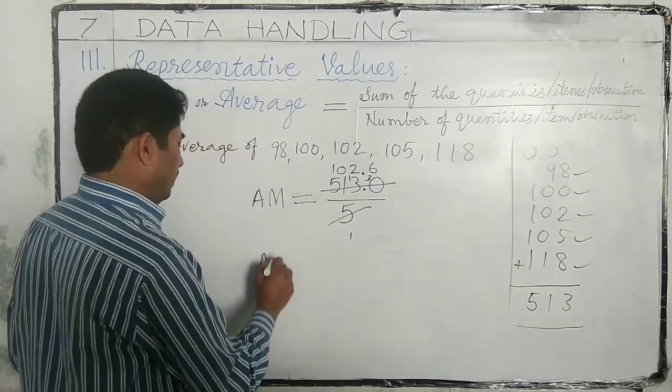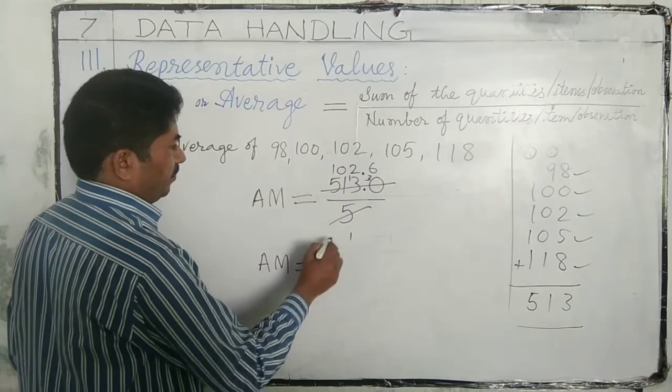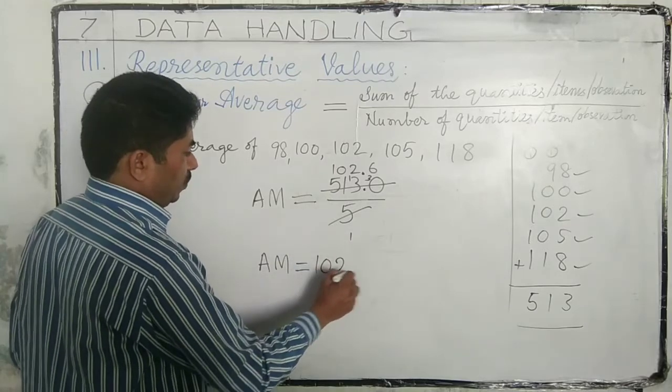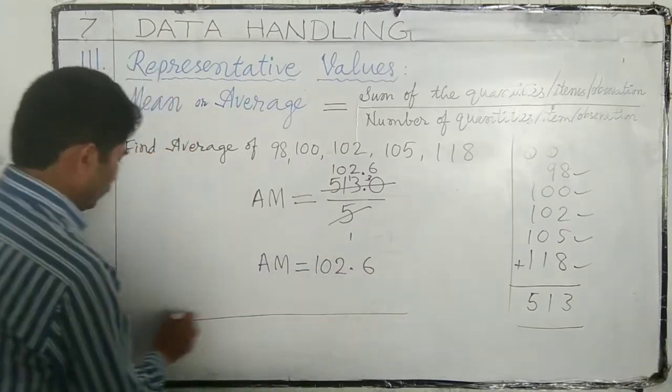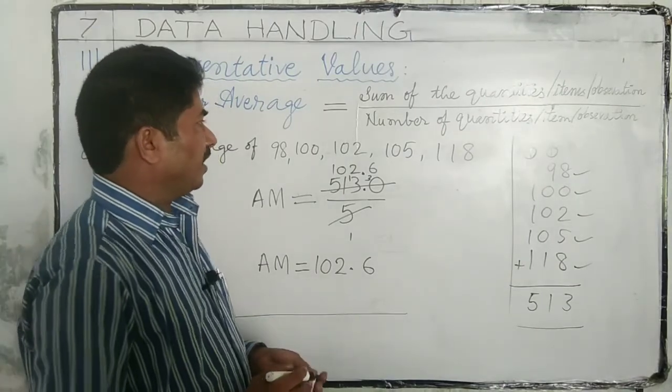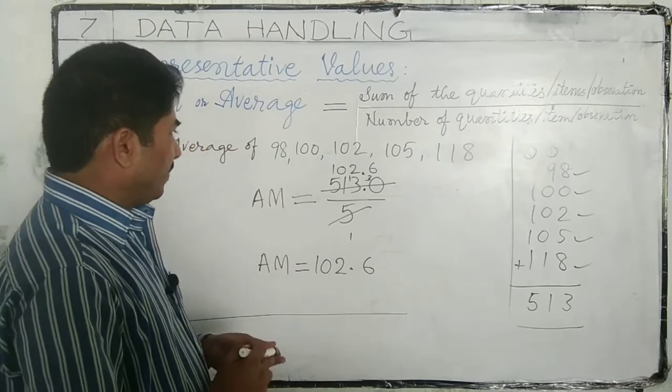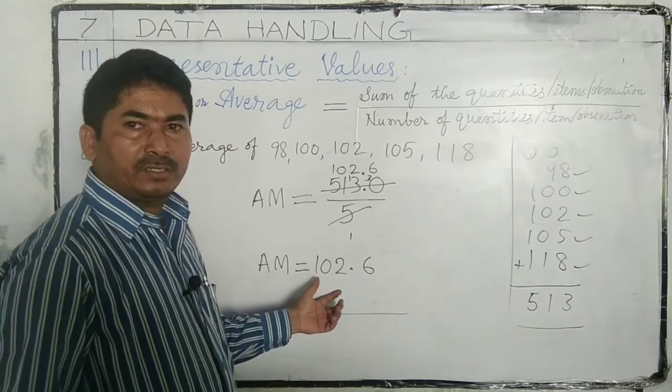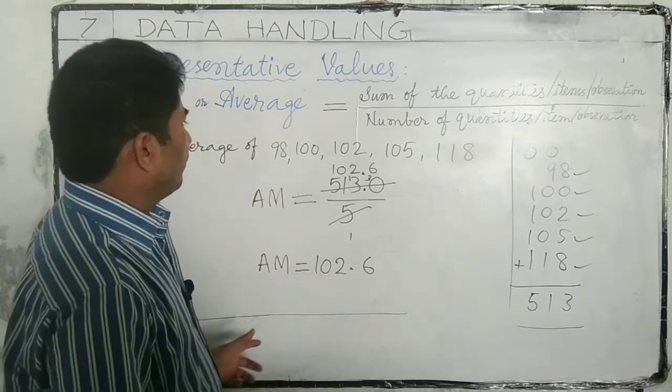So arithmetic mean AM is equal to 104.6.